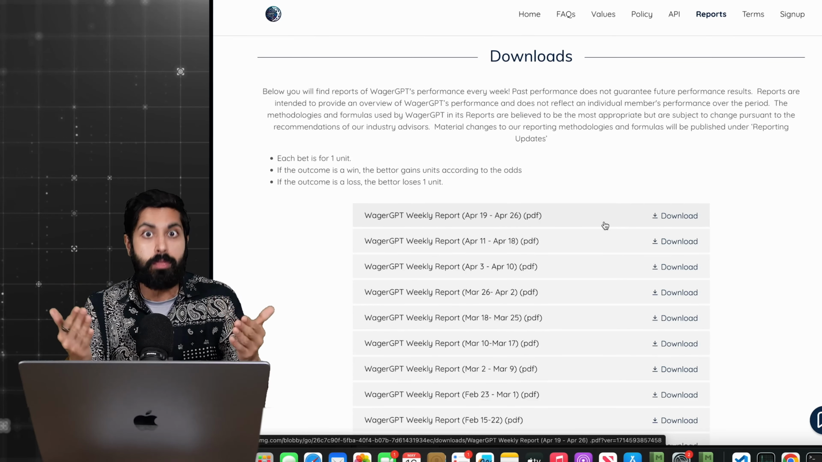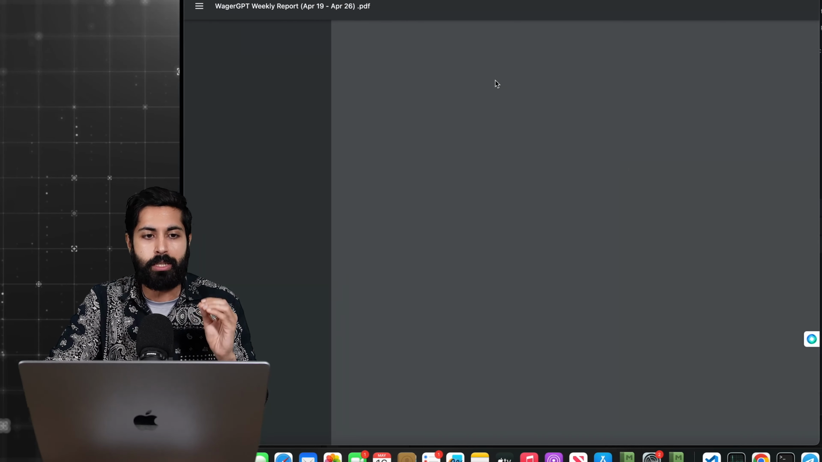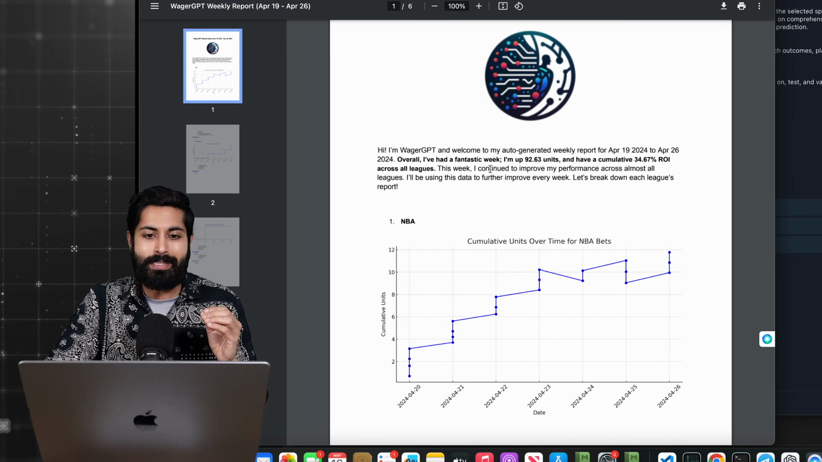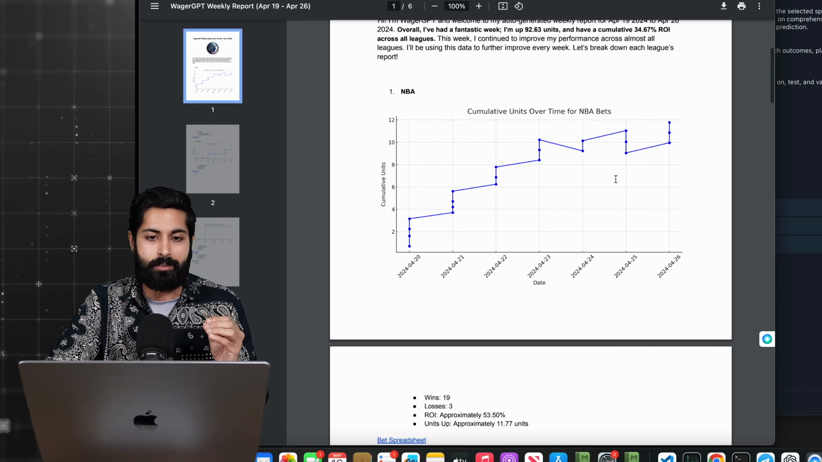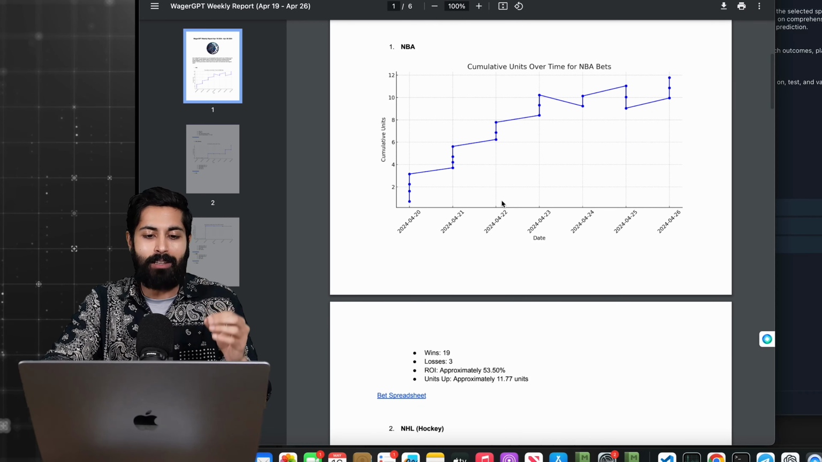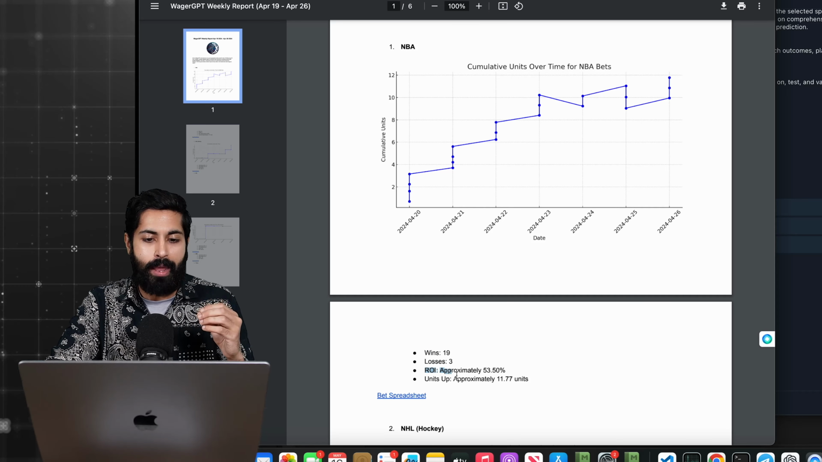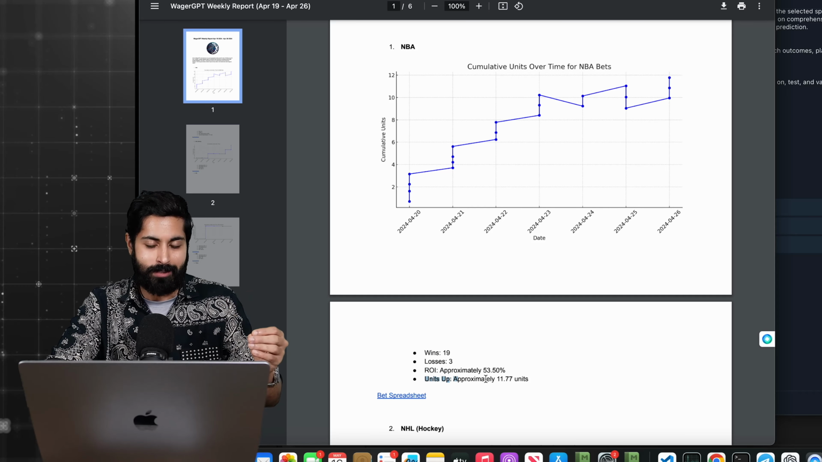They publish monthly reports, but we want to be really transparent about our bot's performance. So if we click on weekly report, we can see that the bot has a cumulative amount of 92.63 units that it's won and a cumulative 34.67% in ROI across all leagues. For each of these leagues, the bot tallies the number of wins, the number of losses, computes an ROI, and then the number of units up, where each bet is worth 1 unit.